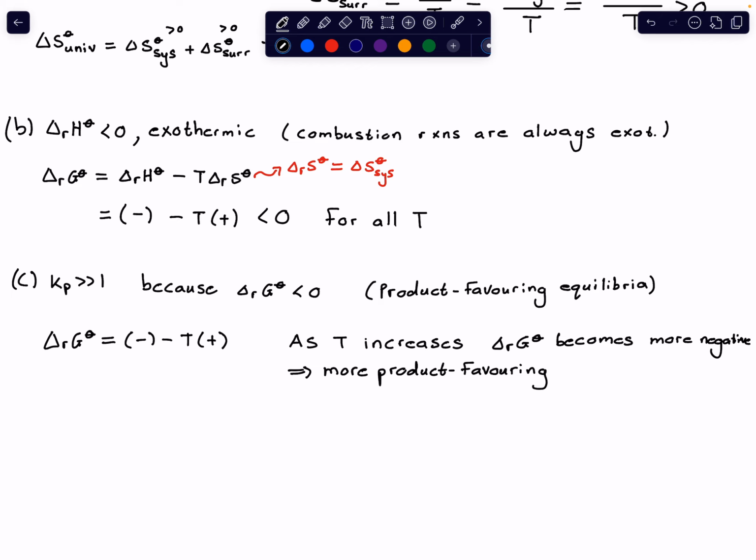All right, so the fact that it's negative makes it product favoring. And then the size by how much it is negative is an indication of how product favoring it is, right? Just as the size of Kp is an indication of how product favoring your equilibrium is. If Kp is like 17, you don't really have a very product favoring equilibrium. If Kp is like 10 to the power 34, you have a massive product favoring equilibrium, right? So if delta RG naught is very negative, you have a more product favoring equilibrium, which means that your Kp becomes larger.